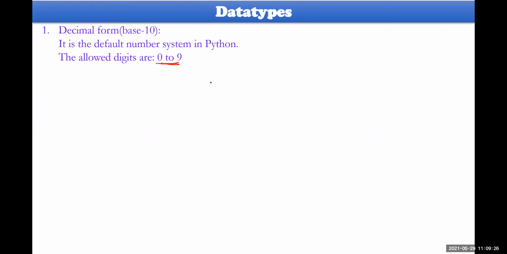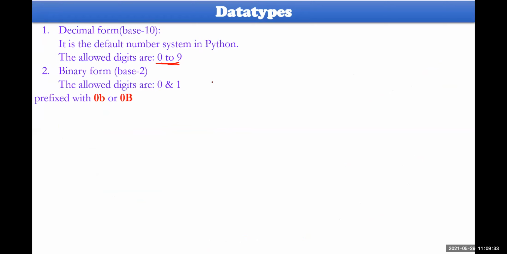So you can take 0 to 10, I mean decimal, in the sense of base 10, and these values Python will understand, so 0 to 9 digits. Okay, a number framed with 0 to 9 is a decimal. And binary, in the sense of base 2, has only either 0 or 1.